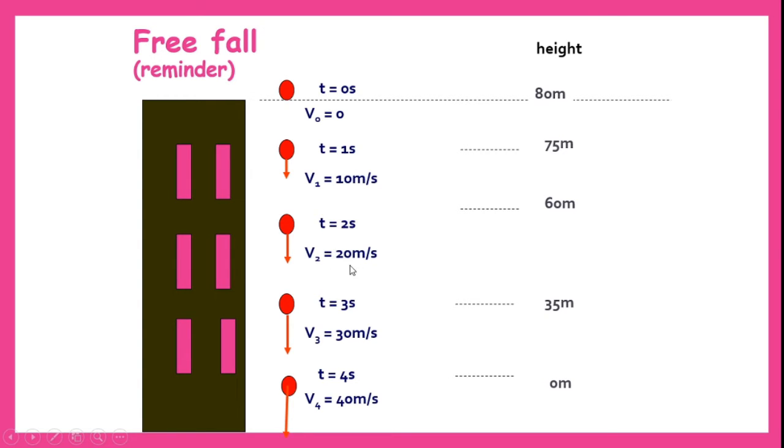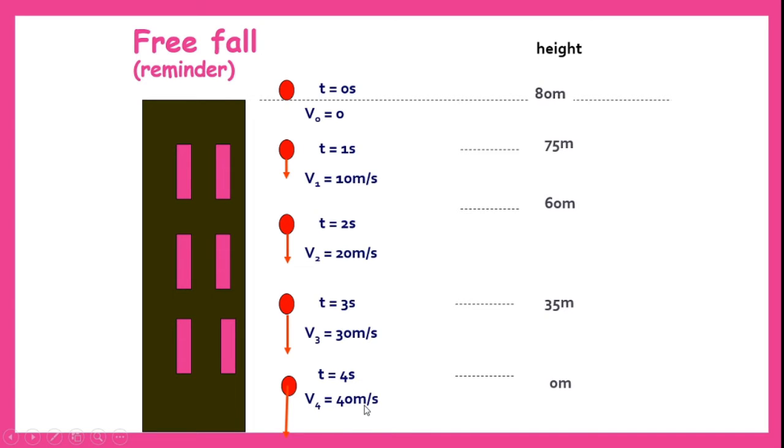Slowly it increases more here and it also increases here. Then at this point, it has reached a maximum velocity of 40 meters per second. Hence at this point kinetic energy will be maximum. So whatever the energy is there, it will be in the form of kinetic energy before hitting the ground.